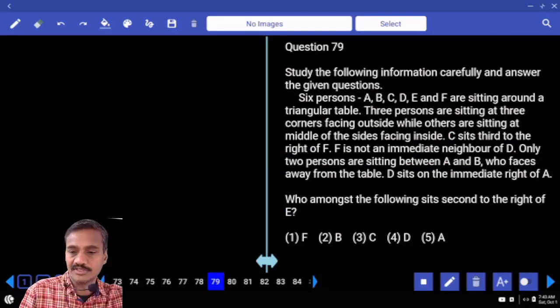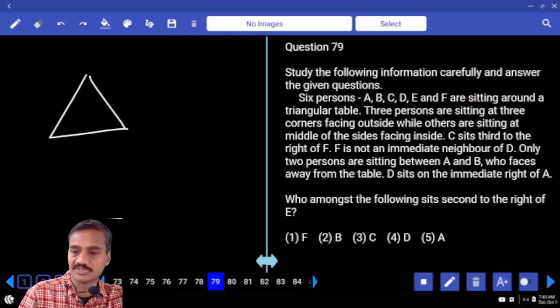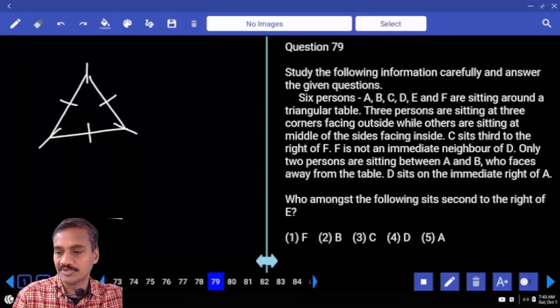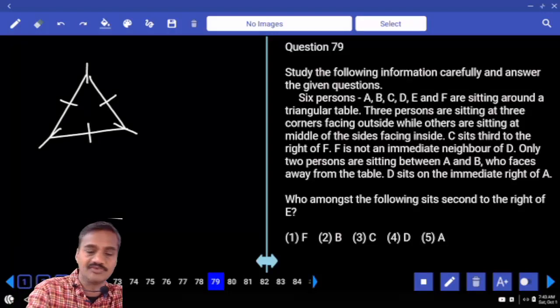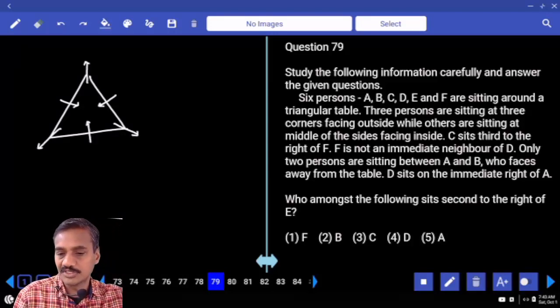Now in this 79, there are 6 persons, A, B, C, D, E and F. These 6 persons are seated around a triangular table, 3 at the corners and 3 at the centers. The 3 persons sitting at the corners face away from the center, and the remaining 3 persons face towards the center. Then, C sits second to the right of F. Now if you observe here,